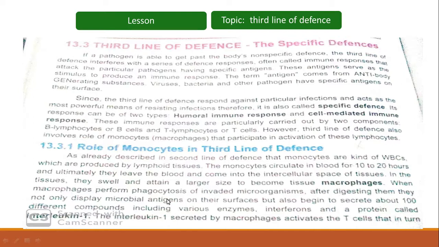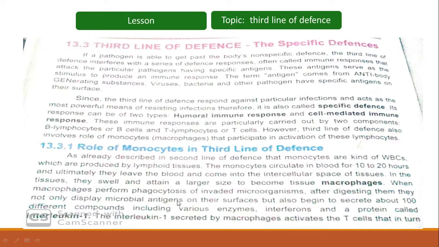When macrophages perform phagocytosis of invaded microorganisms, after digesting them, they not only display microbial antigens on their surface, but also begin to secrete about 100 different compounds, including various enzymes, interferons, and a protein called interleukin 1.